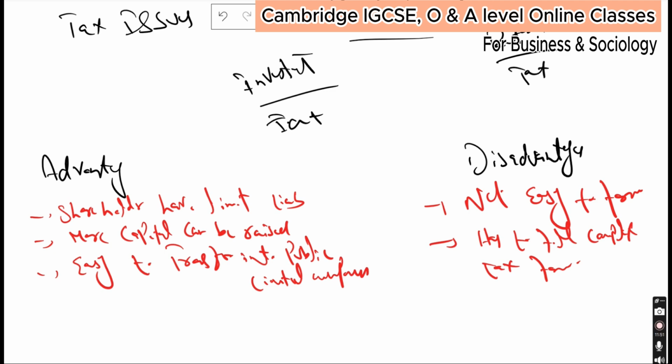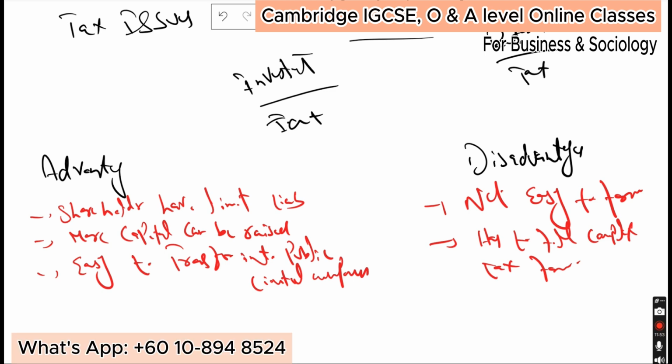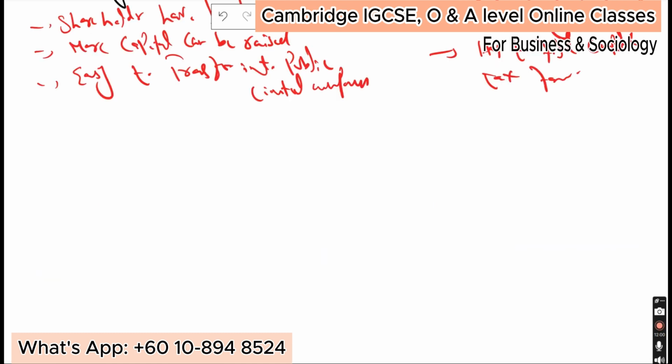If you have any question, you can ask right now, or otherwise, I should move to the next. Do you have any question? No. Perfect. Now, come on to the public limited companies. We have a second category here, public limited companies.